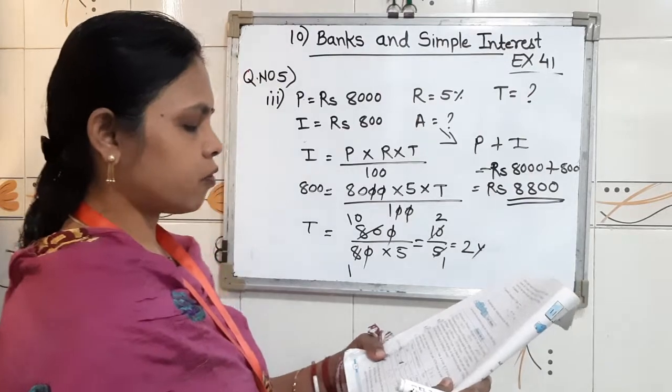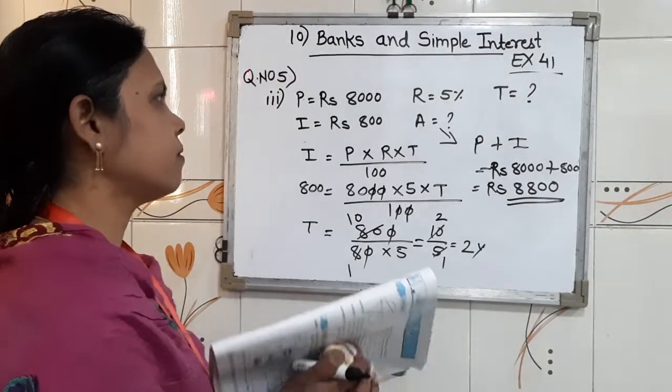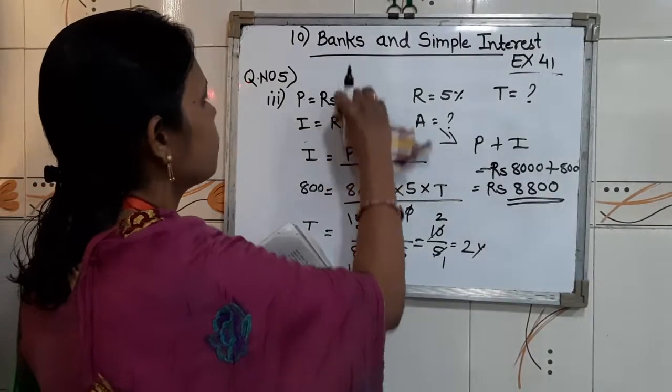So question number 4, principal is not given.